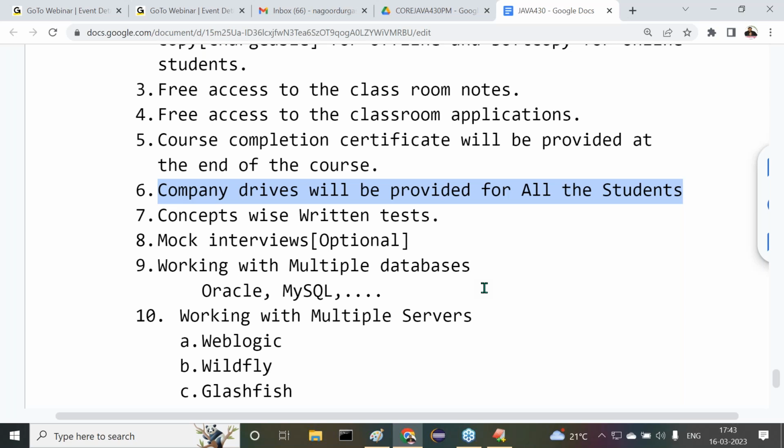It may be one month earlier or one month later, but you should be serious about the concepts. If you are not serious and just want to come to the classes and get a job, no. With your 70% hard work and my 30% classroom teaching, you will definitely get a job. Again, I will not take the total credit. You should take 75% of the credit if you get a job.